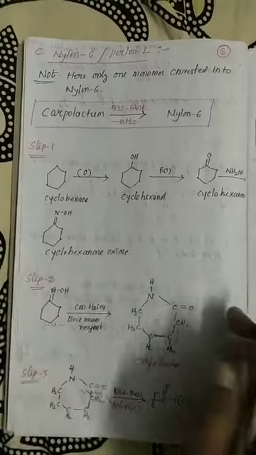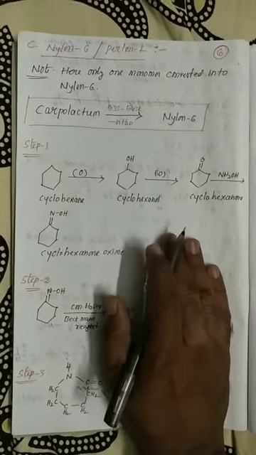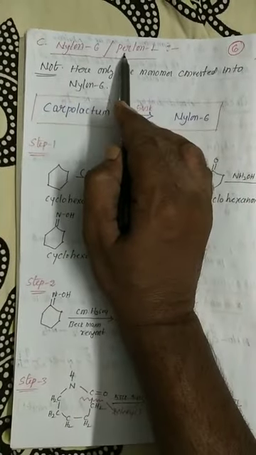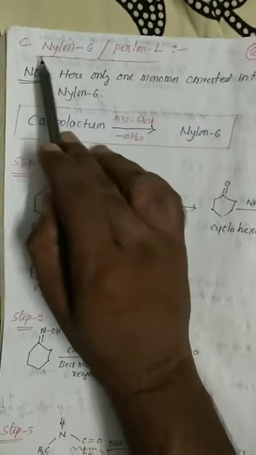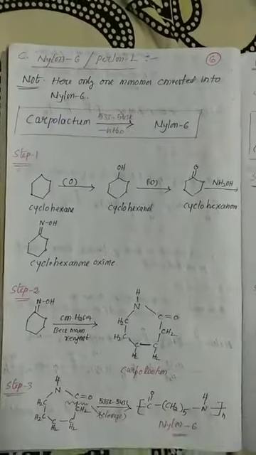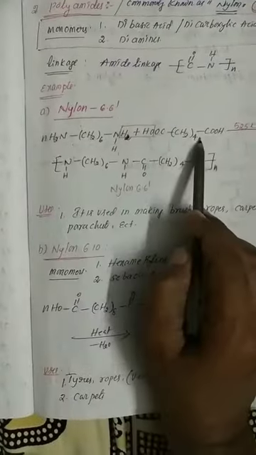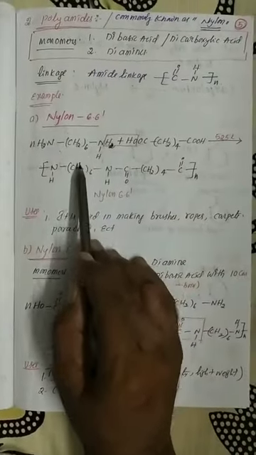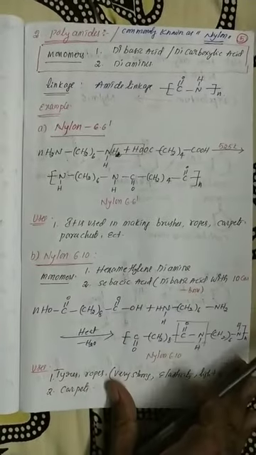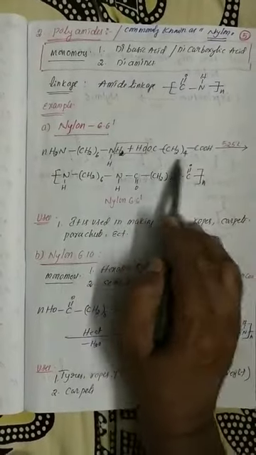Okay, students. The next example from the polyamides: nylon 6 or Perlon L. This is the most important. See, my dear students, in the previous examples of nylon, two monomer units are there. Listen carefully. One is nylon 6,6: hexamethylene diamine and adipic acid.